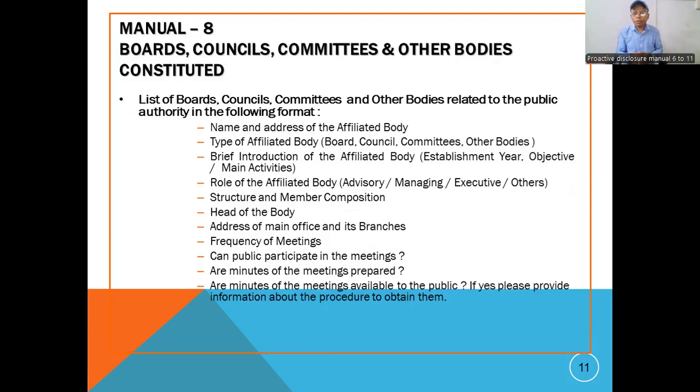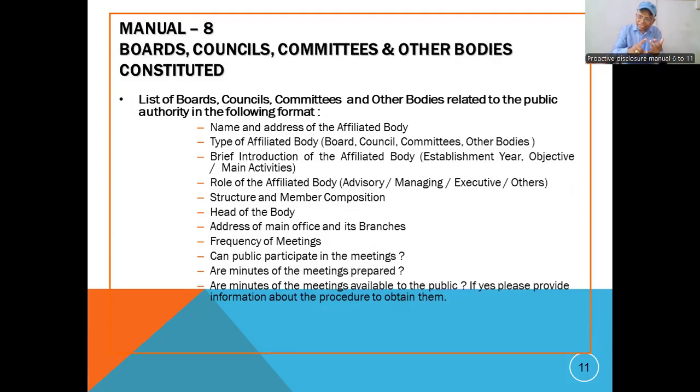Then type of affiliated body. If there is an affiliated body, the type of affiliated body: that is board or council or committee or other body. Which one is your affiliated body? Then brief introduction of the affiliated body. If we have the affiliated body or maybe non-affiliated body, a brief introduction regarding that board or council or committee. In 1-2 lines, we have to summarize. Then establishment year, objectives, main activities.